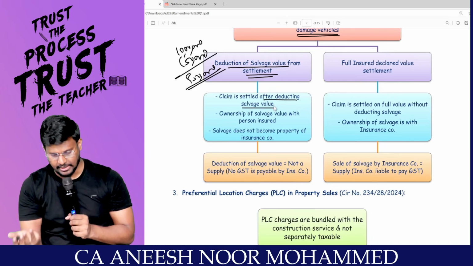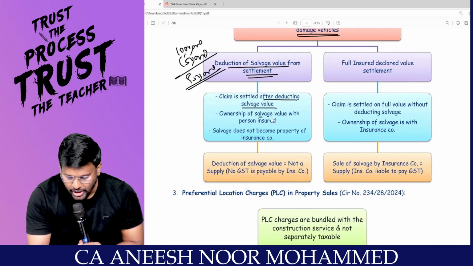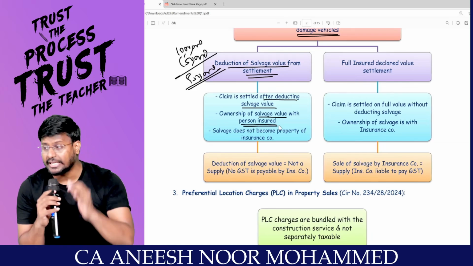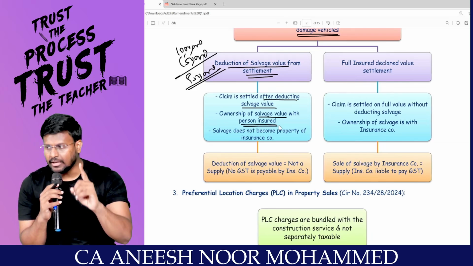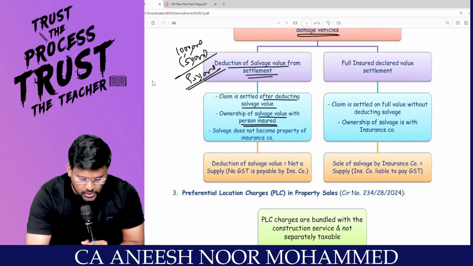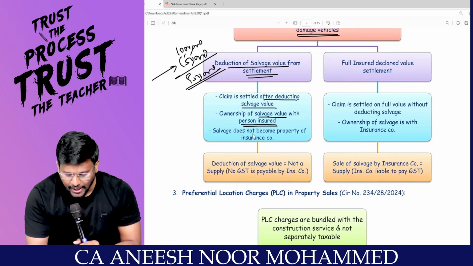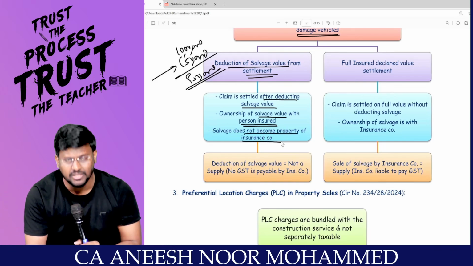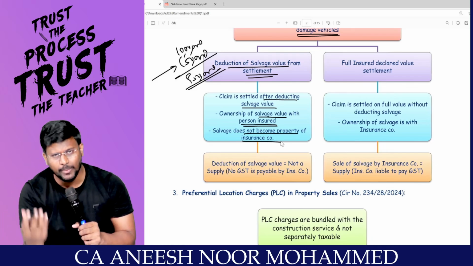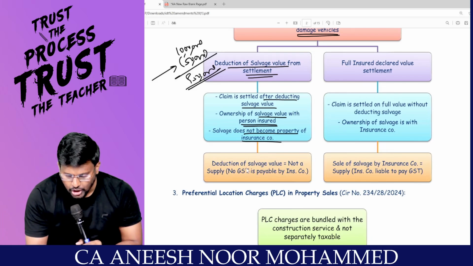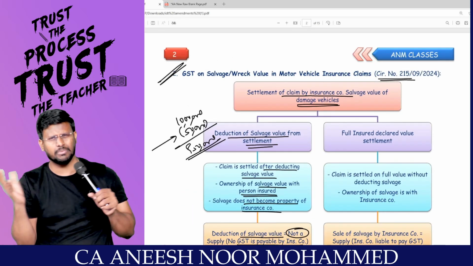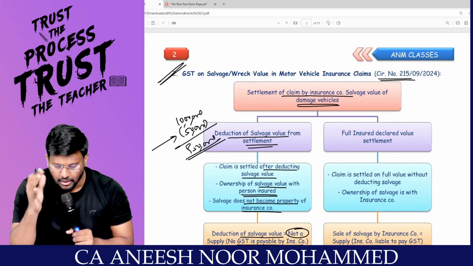Am I right? Yes. Ownership of the salvage is with the insured person itself. That means, my dear lovable students, this 50,000 rupees damaged car is with the insured person itself. Salvage value does not become the property of the insurance company because the property is still with the insured person only. So, deduction of that salvage value is not a supply. No GST is payable by the insurance company. This is one way of settlement of the claim.